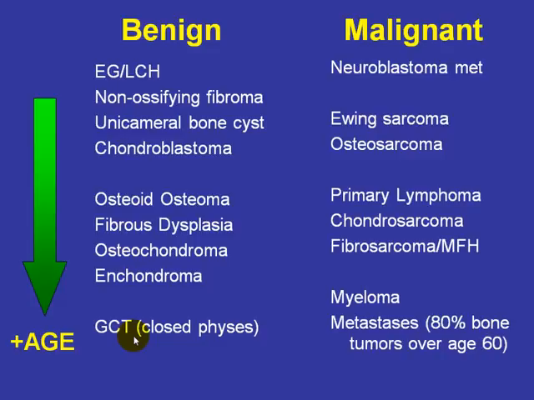For malignant lesions, the same occurs as well. Multiple myeloma and metastases are going to be in the older age group, virtually unheard of under the age of 40, or very, very unlikely. Whereas Ewing sarcoma and osteosarcoma, it's pretty much going to be in the younger age group, although there is a second peak of osteosarcoma in the older adults, or in sarcomatous transformation. Neuroblastoma is going to be probably the most common metastasis in an infant or very young child.